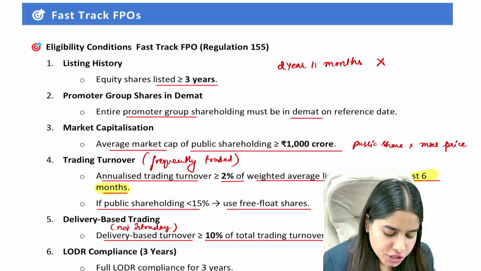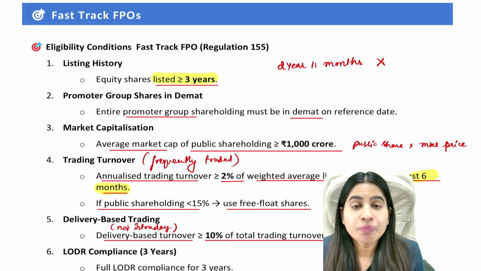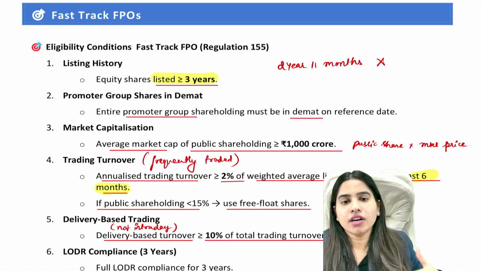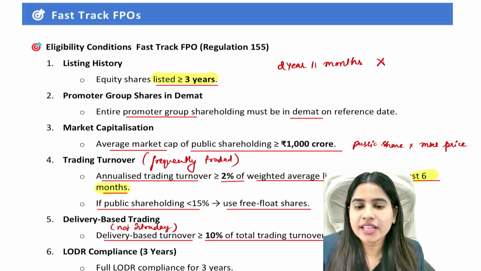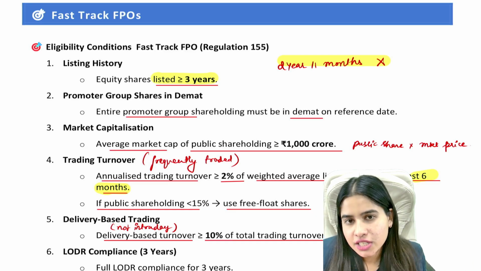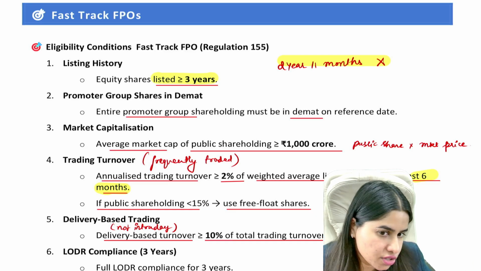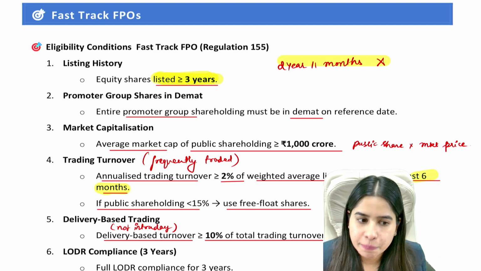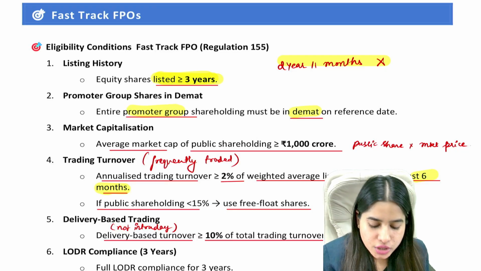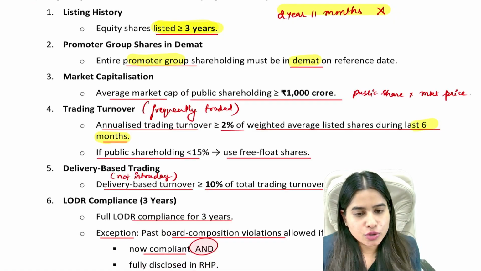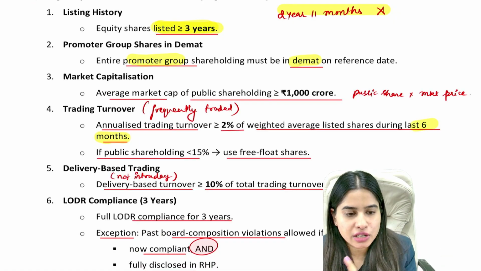First eligibility condition is you should already be listed for 3 years, which means 3 years should already be complete after your listing. Let's say you listed 2 years back, or let's say it's been only 2 years 11 months since you have listed, then you're not eligible for fast track. You will be eligible for fast track only if you have completed 3 years of listing. Secondly, your promoters shares should be in demat form. All the shares which are held by promoters or promoters group should be in demat form, not in physical form.